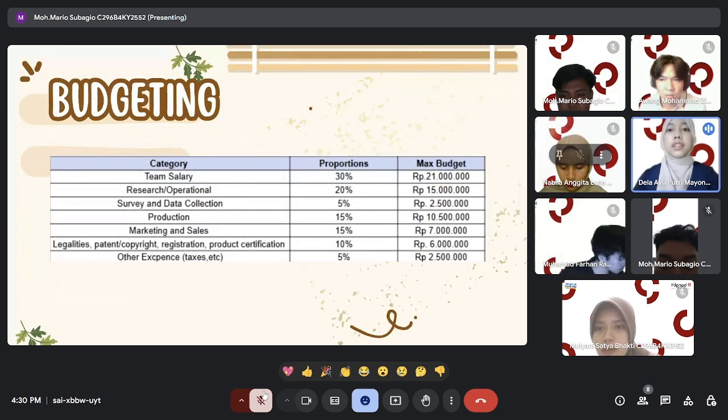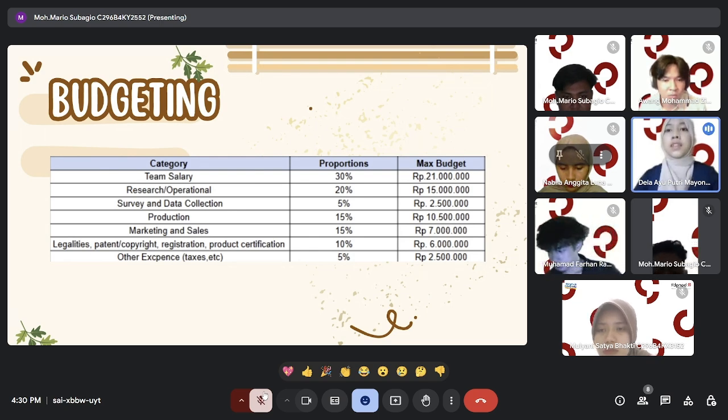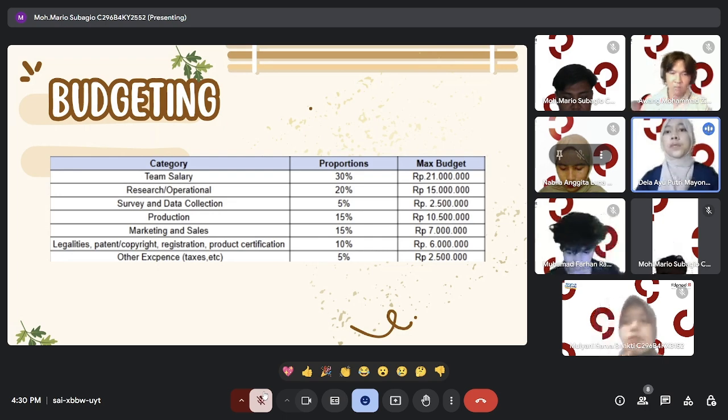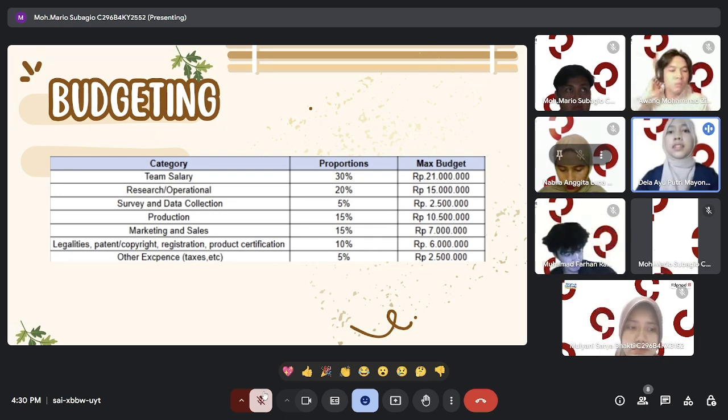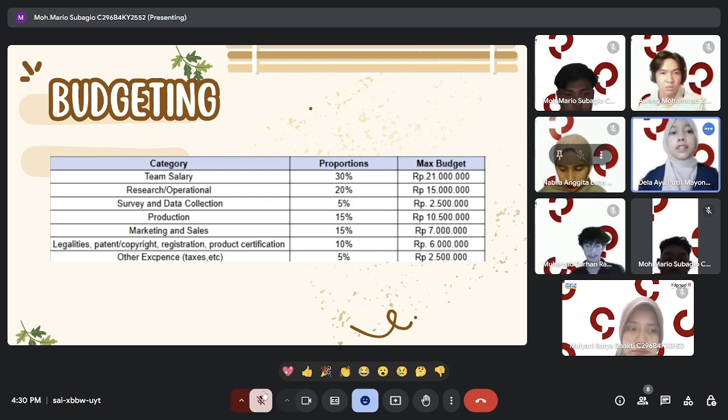Okay, this is an estimated budget for the Flavorscape application. The categories are team salary, research, survey and data collection, production, marketing and sales, regulation, and other expenses. Next.